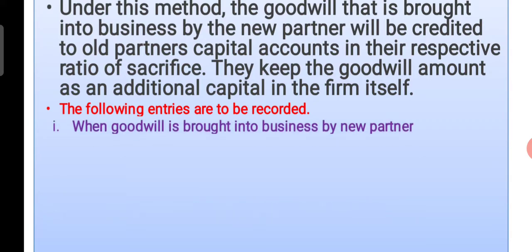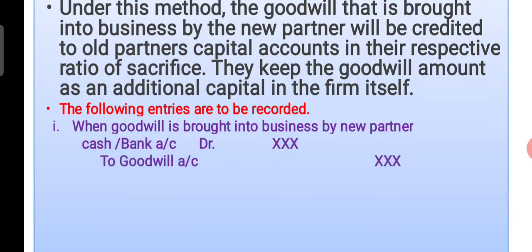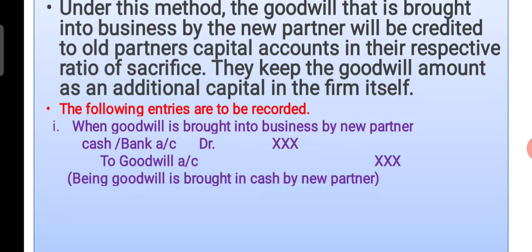First, when the goodwill is brought into the business by the new partner: Cash or Bank account debit to Goodwill account. So whenever the new partner enters into the partnership firm, along with the capital he brings goodwill in the form of cash. When he brings the goodwill in cash, we have to write the first entry. So what is that entry? Cash or Bank account debit to Goodwill account. This is the entry. And for this we write the narration: Being goodwill is brought in cash by new partner.